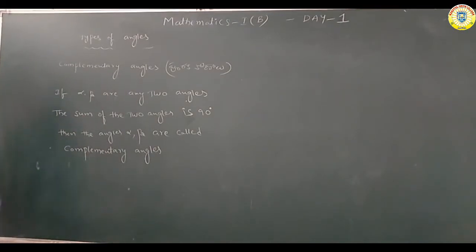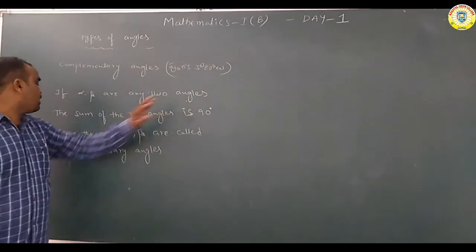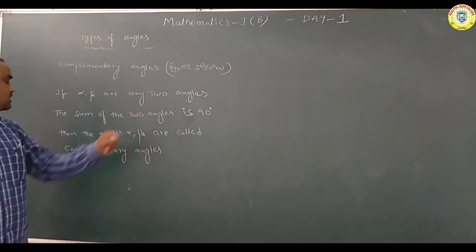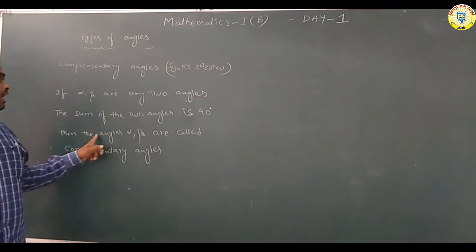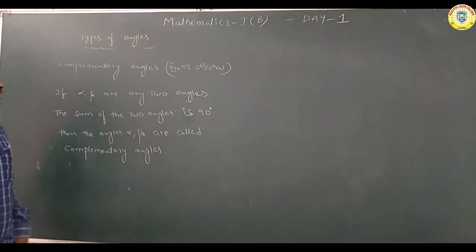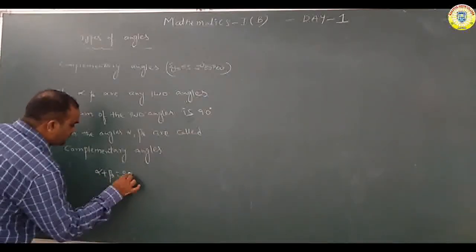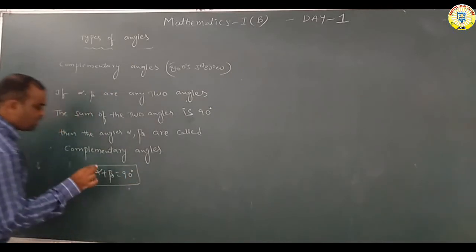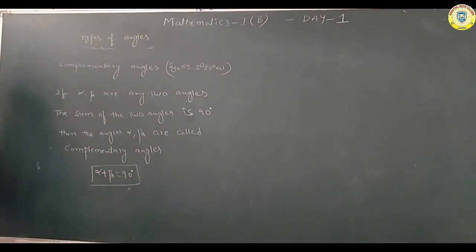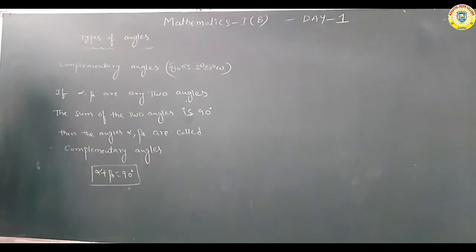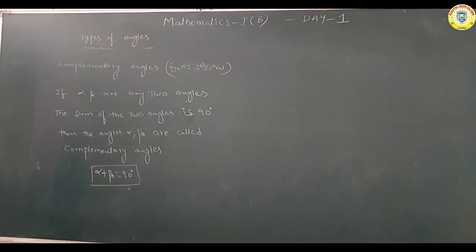Again repeating: if alpha, beta are any two angles and the sum of the two angles is 90 degrees, then alpha, beta are complementary angles. Here alpha plus beta is equal to 90 degrees, so this is called the condition for complementary angles. Completed.